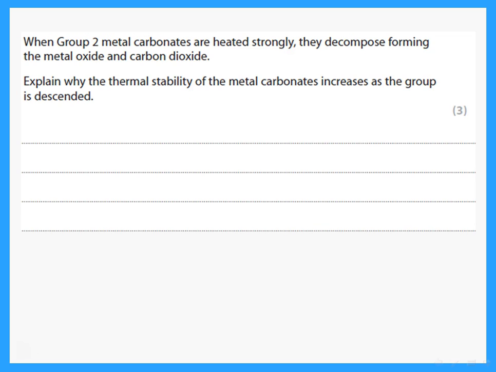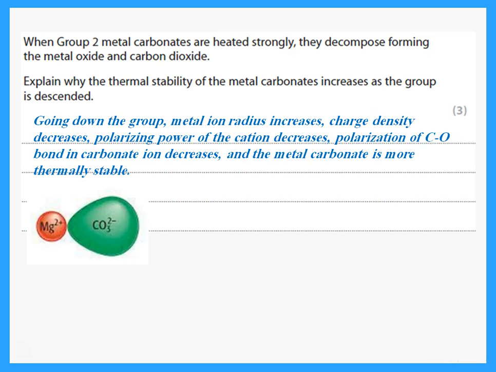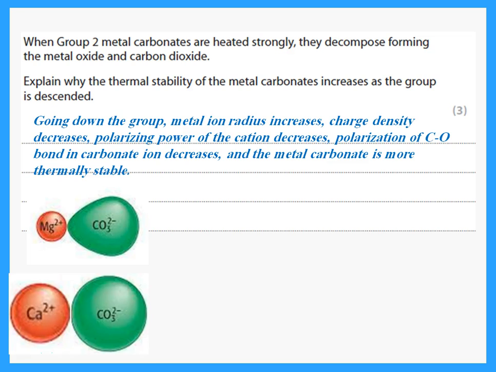When group 2 metal carbonates are heated strongly, they decompose, forming metal oxide and carbon dioxide. Explain why the thermal stability of the metal carbonates increases as the group goes down. We said when we're talking about carbonates and as we go down, the thermal stability increases. That means they do not break up easily. This is because going down the group, the metal ion radius increases.